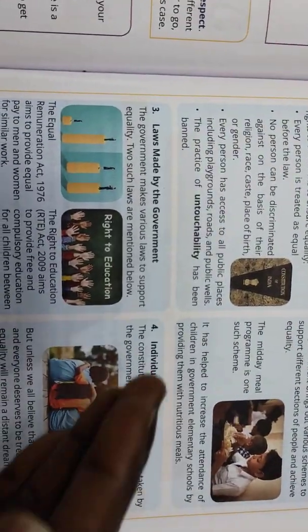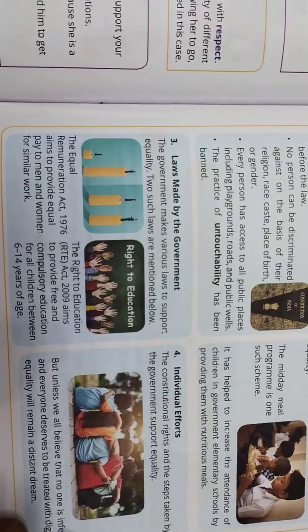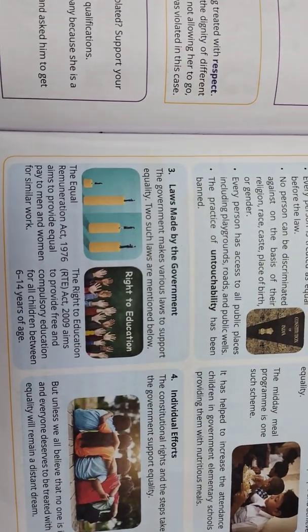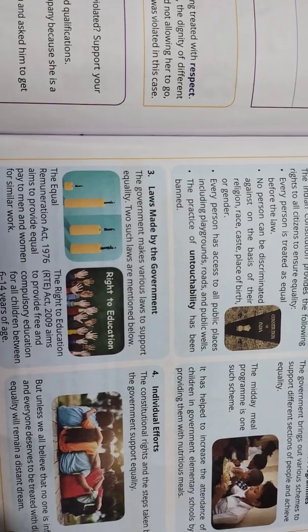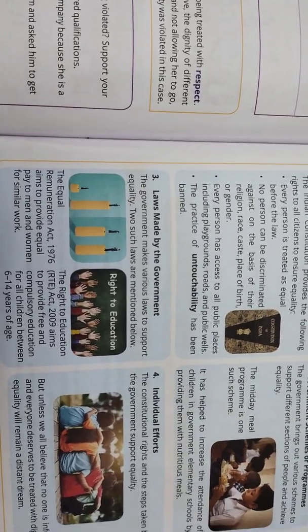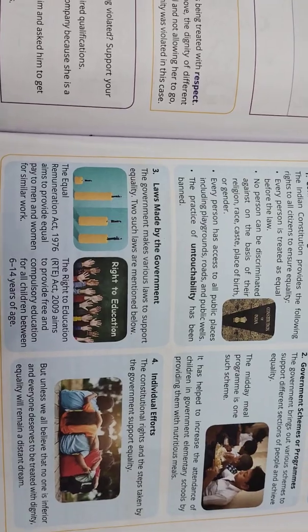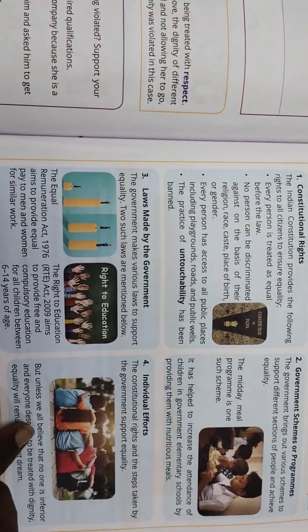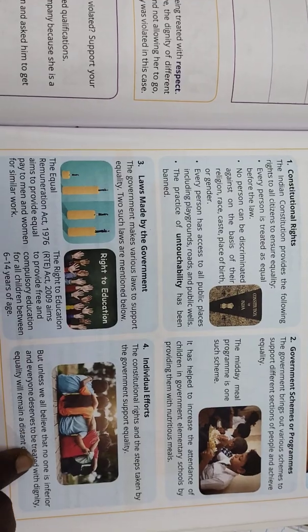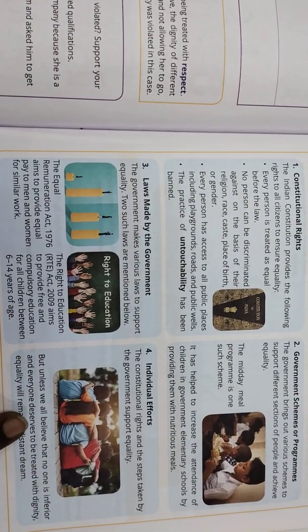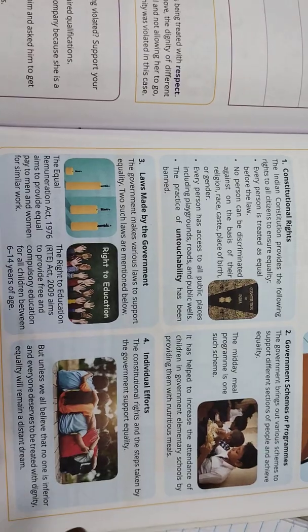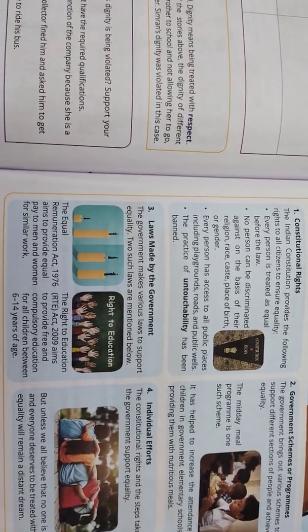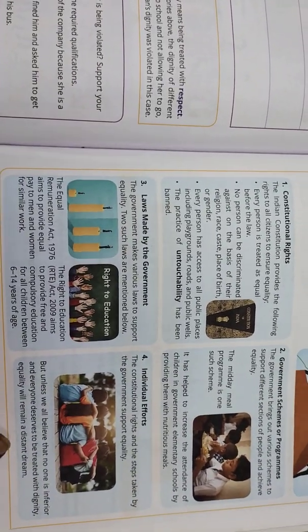And then here, individual efforts, as we saw in the story of Om Prakash Valmiki, we saw that the child was sitting alone, right? So each and every one has the right to equality to move on. So here you can see, we all believe that no one is inferior and everyone deserves to be treated with dignity. So here they also need to treat Valmiki with dignity, isn't it? Otherwise equality will remain a distant dream. So with that, I'll end this class.